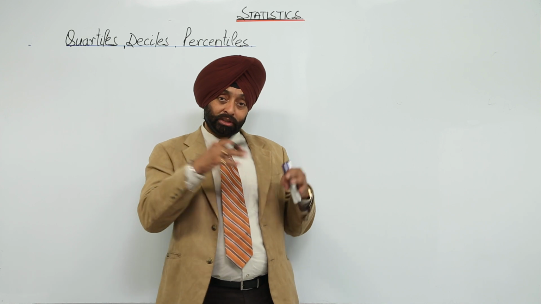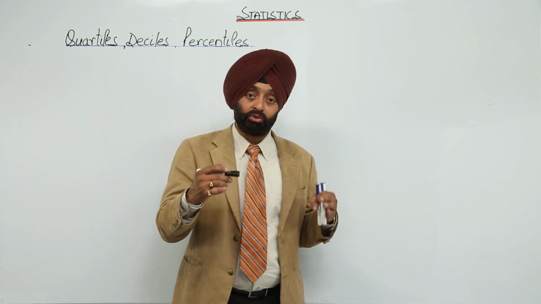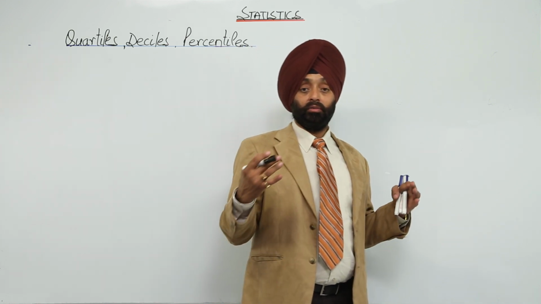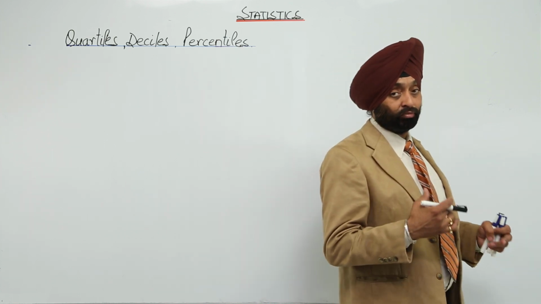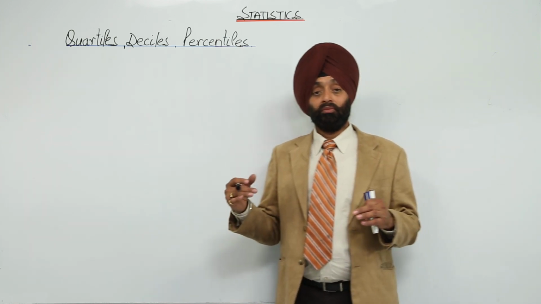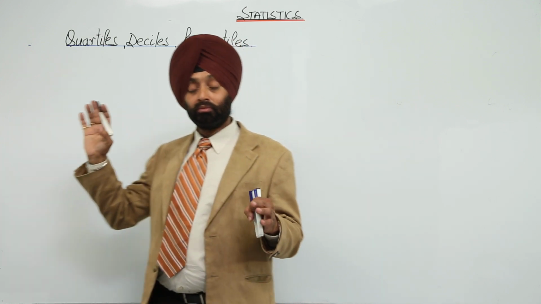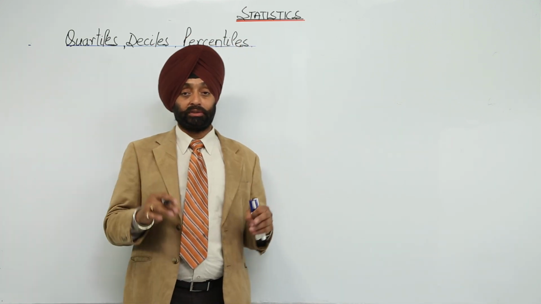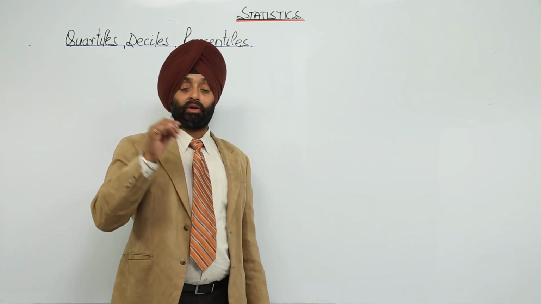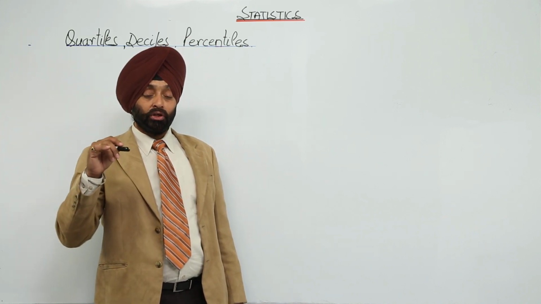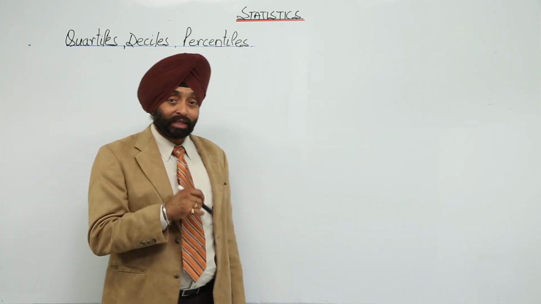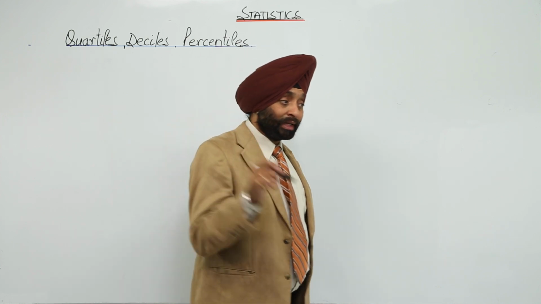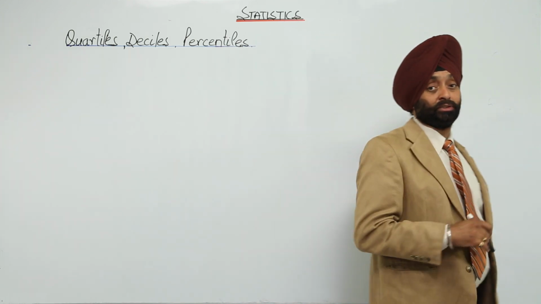Now, correlated with the median, we are going to use some further terms very important in statistics. I have written them on the whiteboard also, but let me discuss them. We have quartiles, quintiles, sextiles, deciles, percentiles.